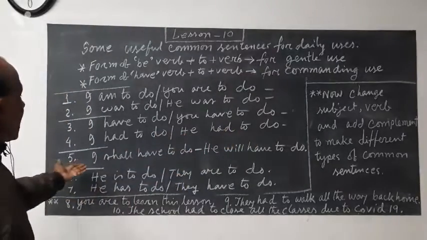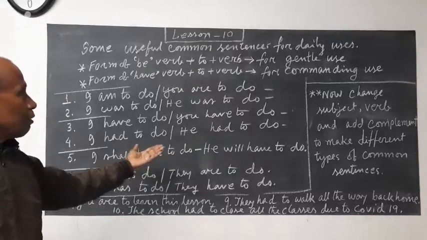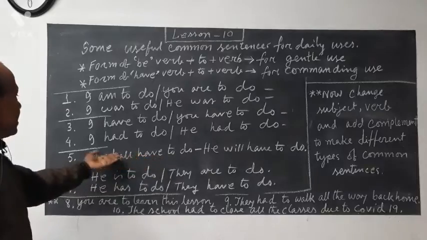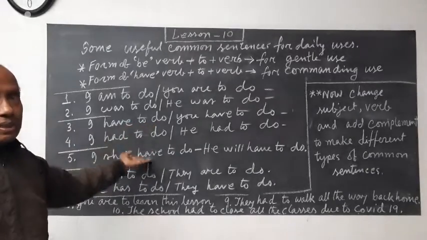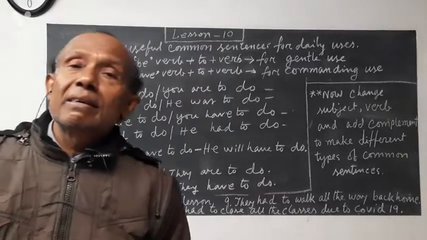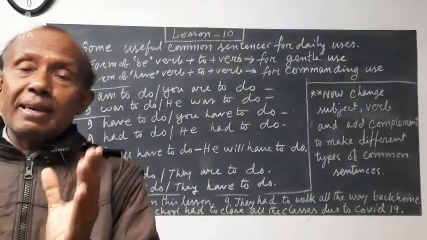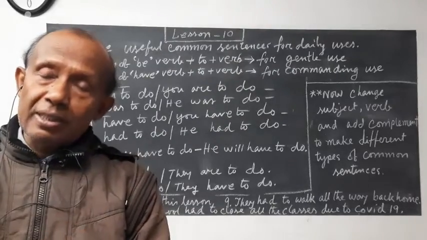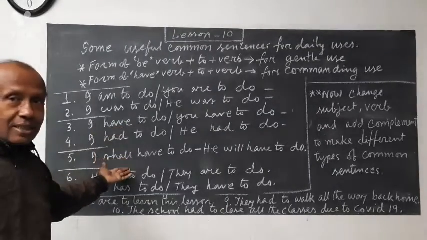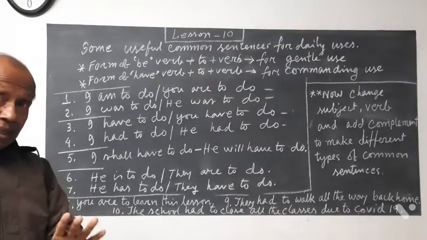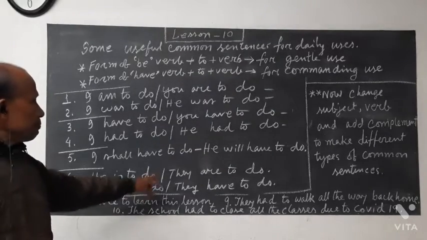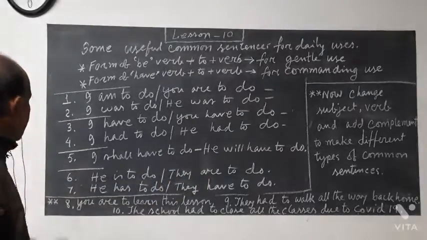And the next example: I shall have to do or he will have to do. The meaning of I shall have to do and the meaning of I have to do are the same. It is just a pattern of writing. In the same feeling you write in different ways, using different sentence patterns, but the meaning in both cases is the same. Okay.